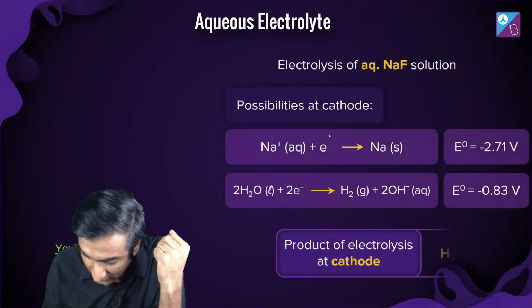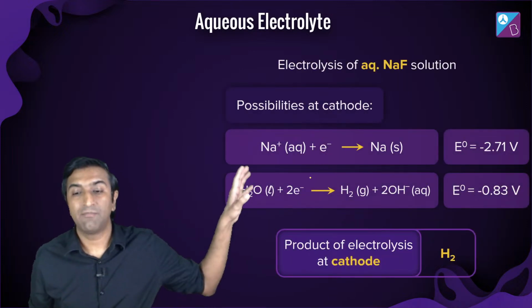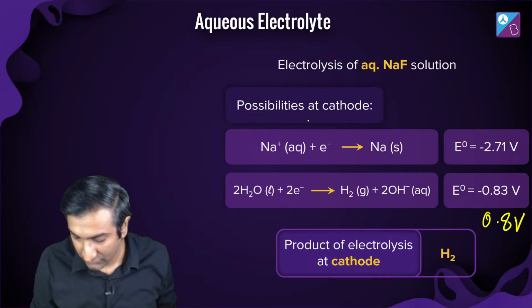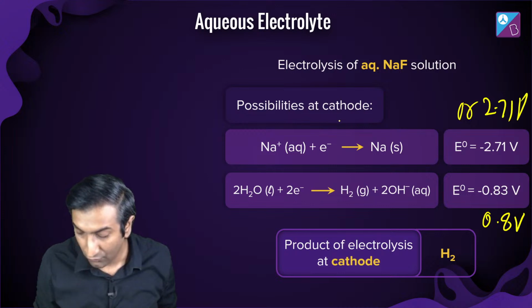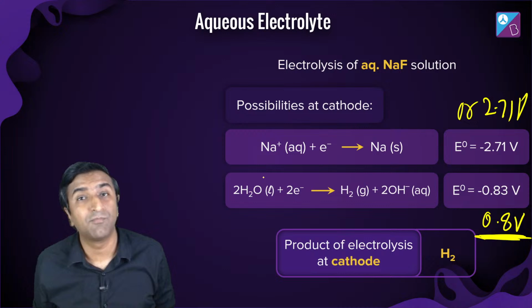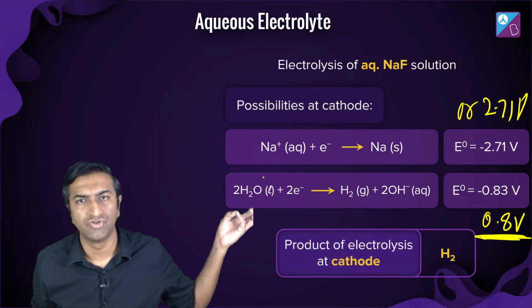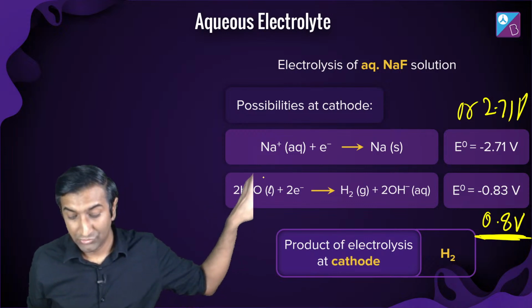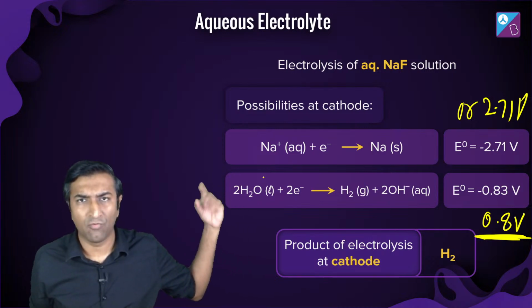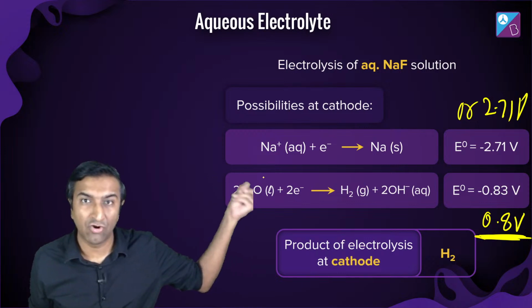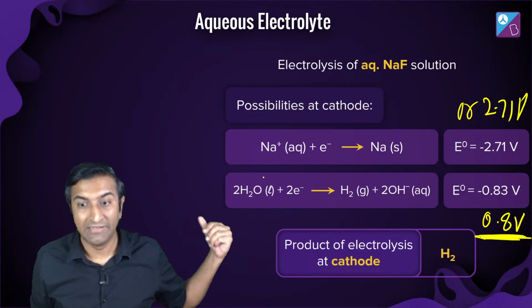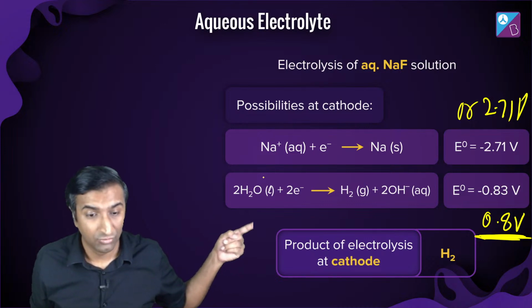Look at this here. Out of these two, if I have say a battery and I have to either give it 0.8 volts or I have to give it 2.71 volts, which do you think will happen faster? Easier. This, which is why hydrogen comes out of the solution, not deposited, sodium will get deposited. Even if I provide 2.71 volts, काफी पहले ही ये हाइड्रोजन पहले निकल जाएगा, because that is easier for it to get out. Do you follow this?